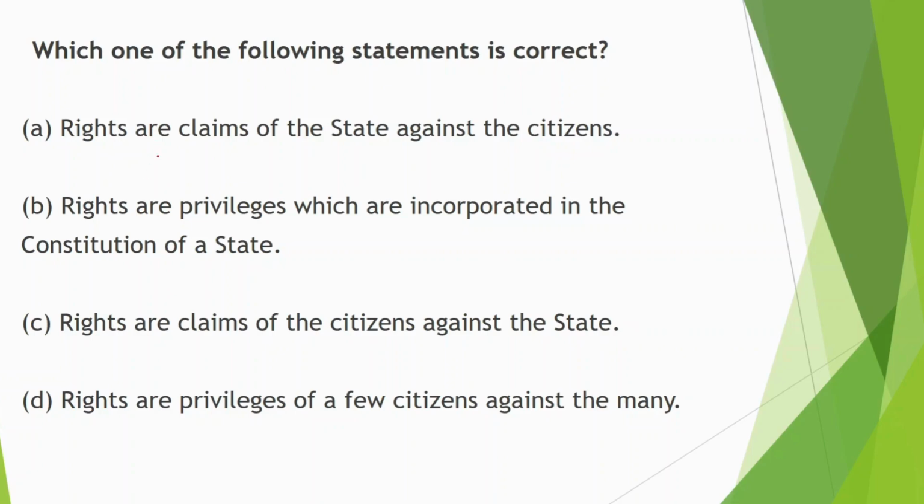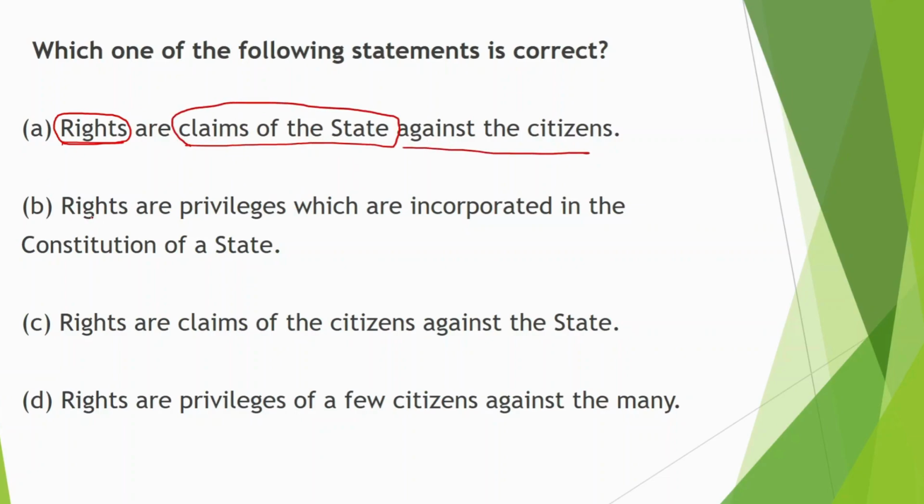Our first question says, which one of the following statements is correct? Basically, some statements are given and they are talking about rights. In our first video, we have discussed very thoroughly what rights are. Let us read the statements. The first statement reads: rights are claims of the state against the citizen.